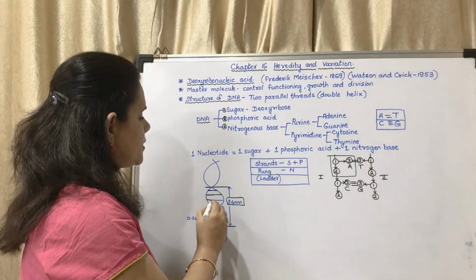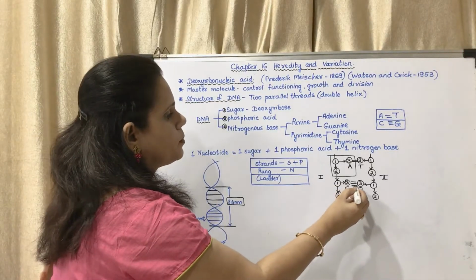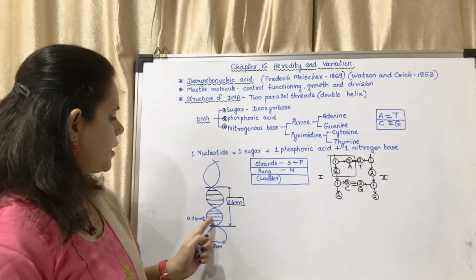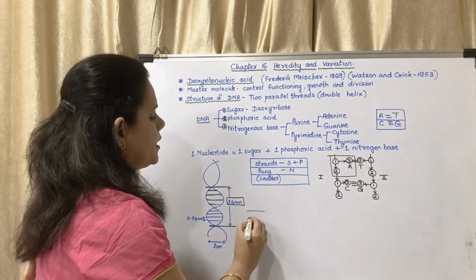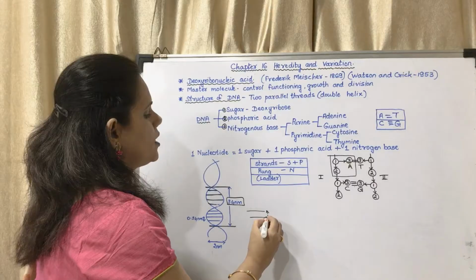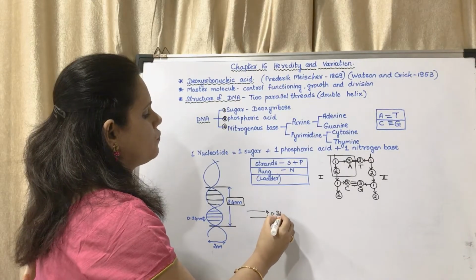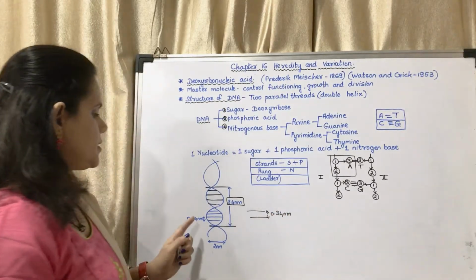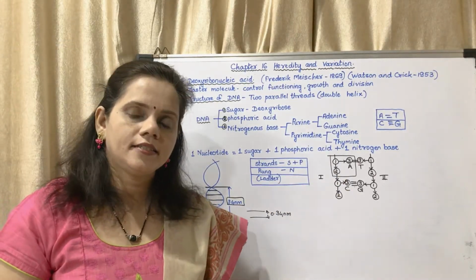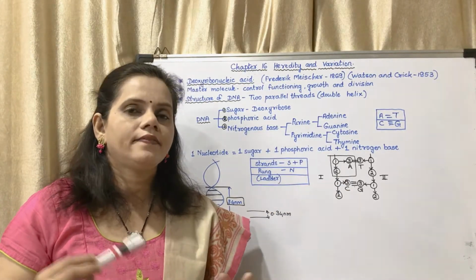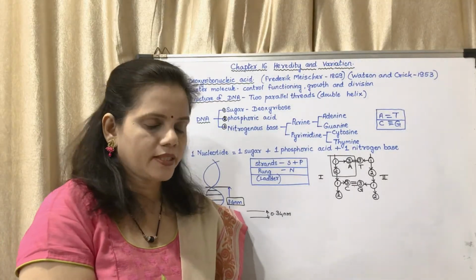In between these there are ladders, means these bonds. Okay, those bonds I have shown in the form of single lines. The distance between these 2 lines is 0.34 nanometer. That is the distance between 2 nucleotides, that is 0.34 nanometer. Even this is an objective question.